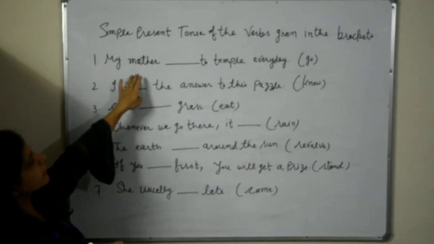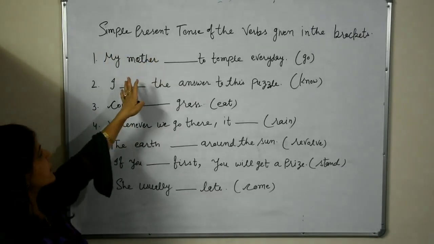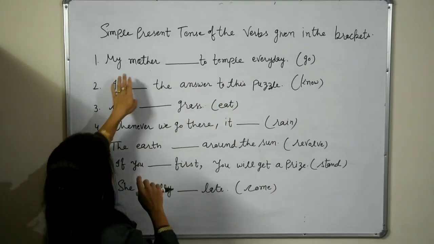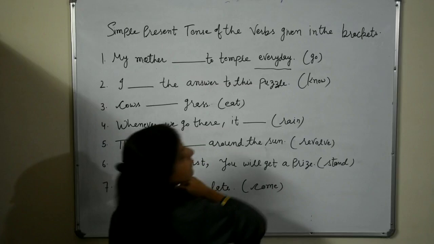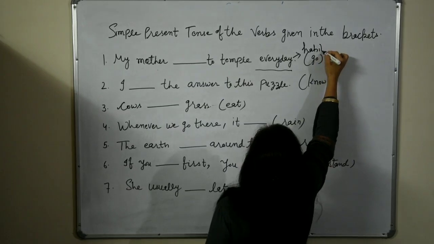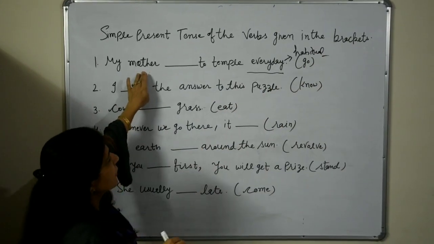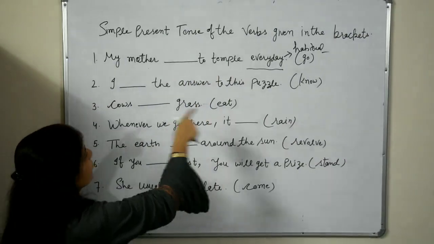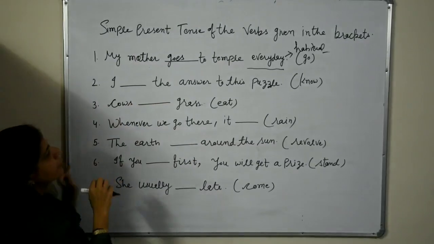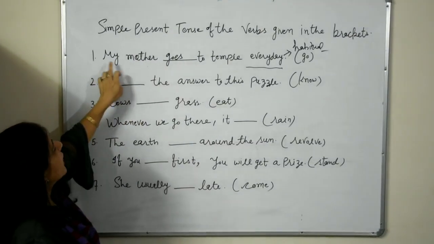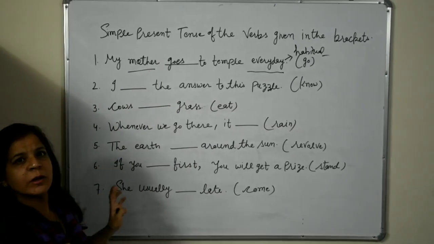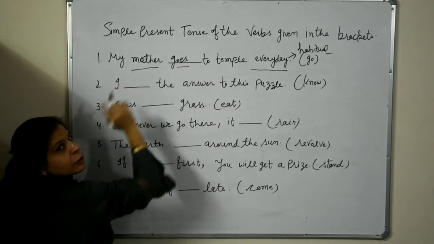Now I am explaining this simple present tense with examples. First, my mother dash to temple every day. Every day means it's a habitual action. It's the mother's habit that she goes to the temple daily. Then we will use here my mother with goes. Why have we used goes? Because my mother is a singular noun. So we have used goes.